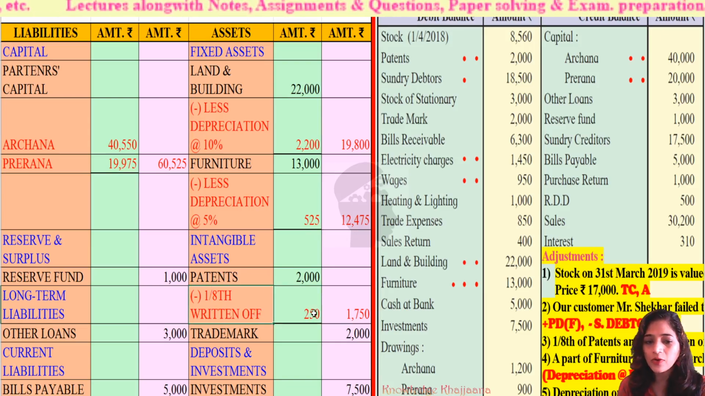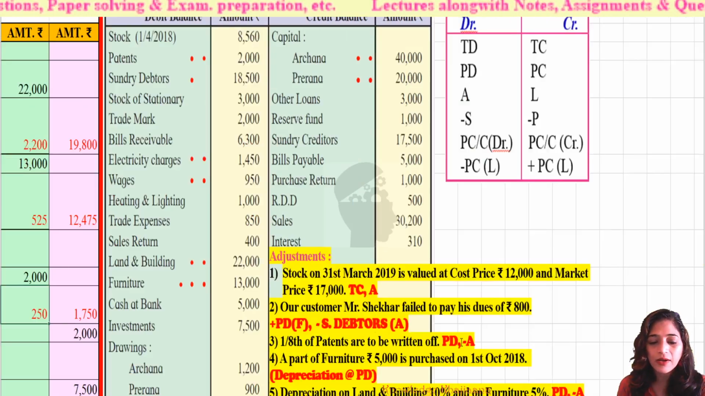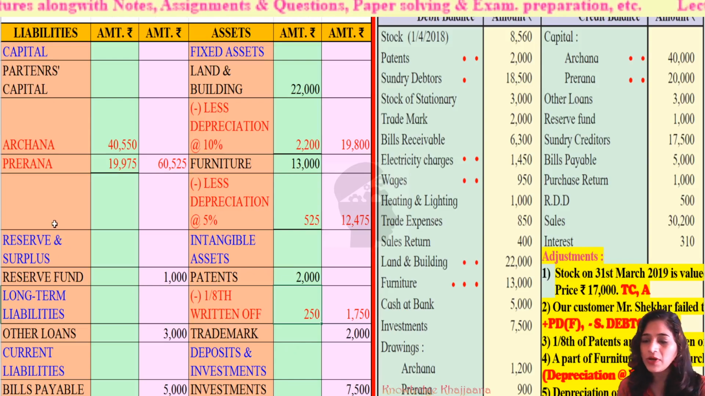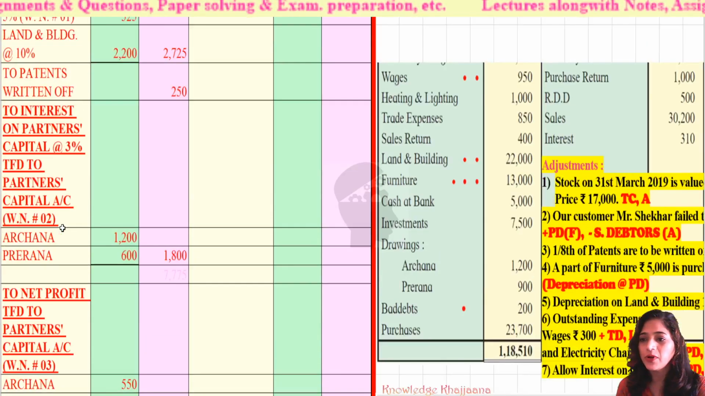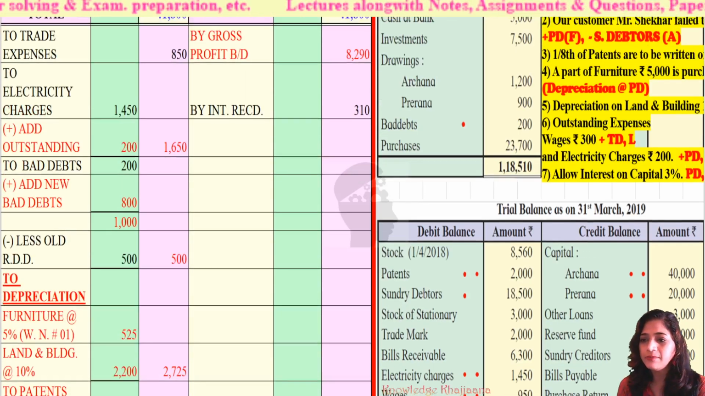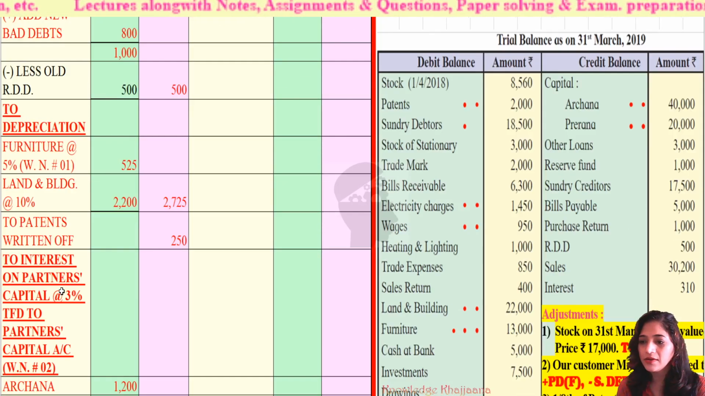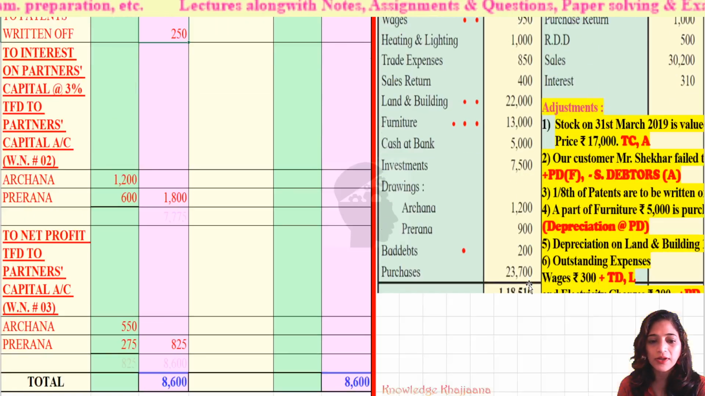And where should its second recording be done? See, we have deducted it from the asset and it should be recorded on the profit and loss account debit side. Okay, so profit and loss account debit side: to patents written off rupees 250.